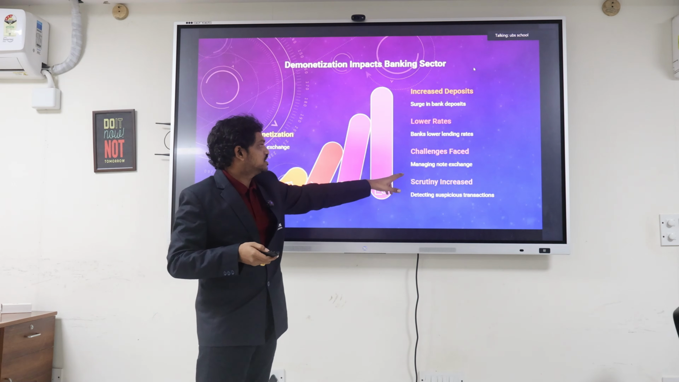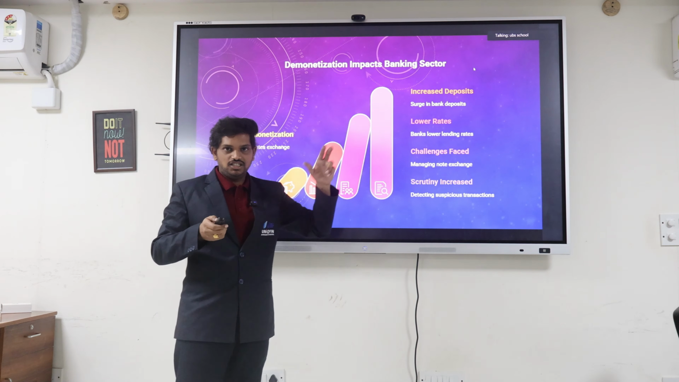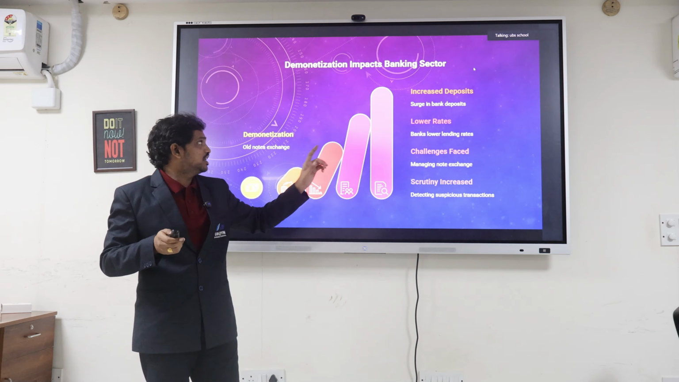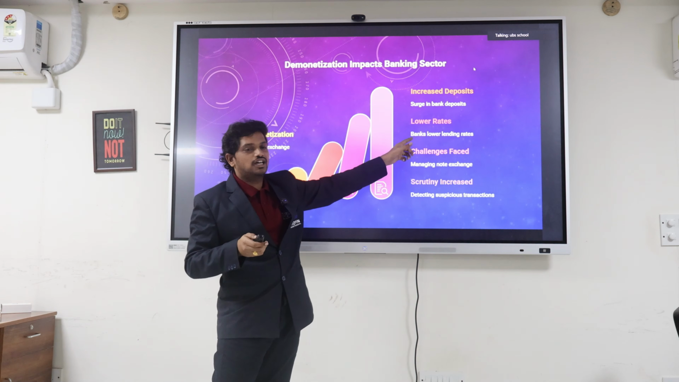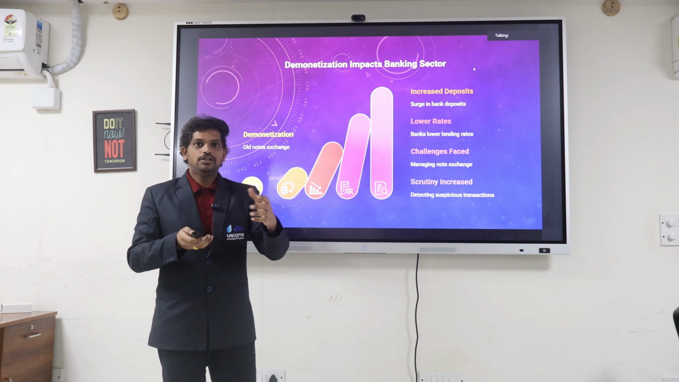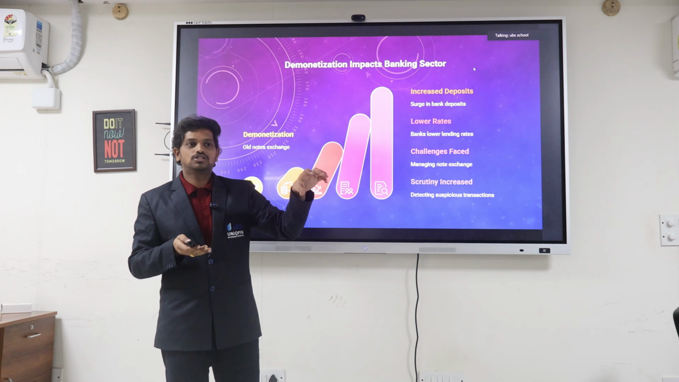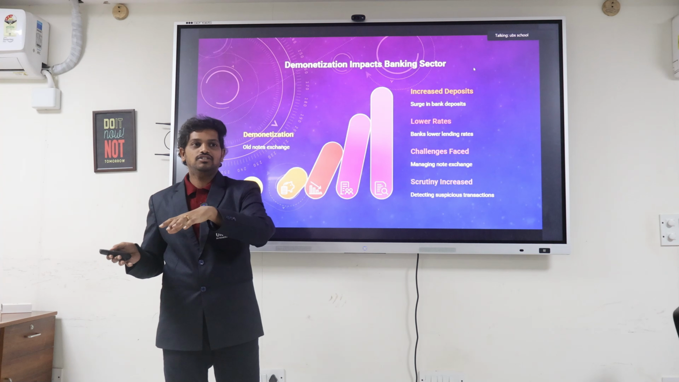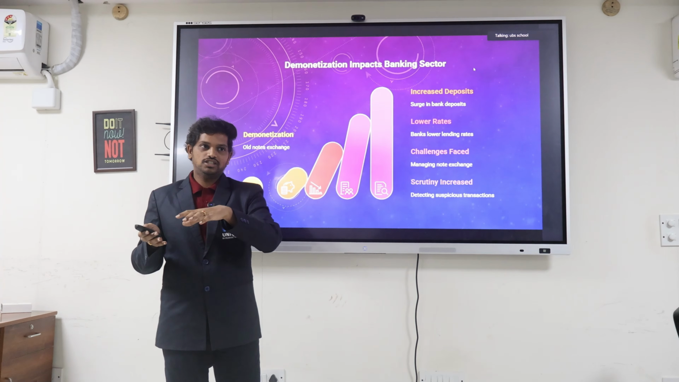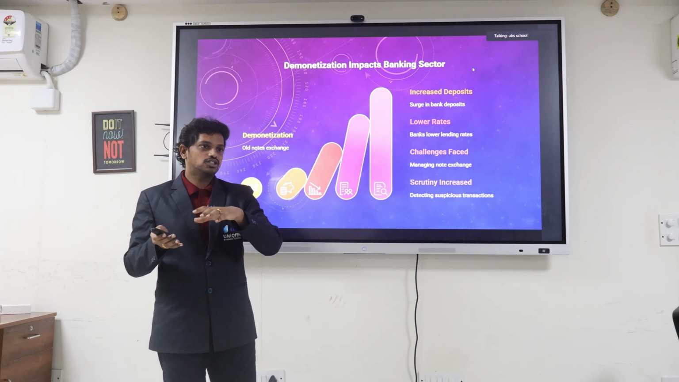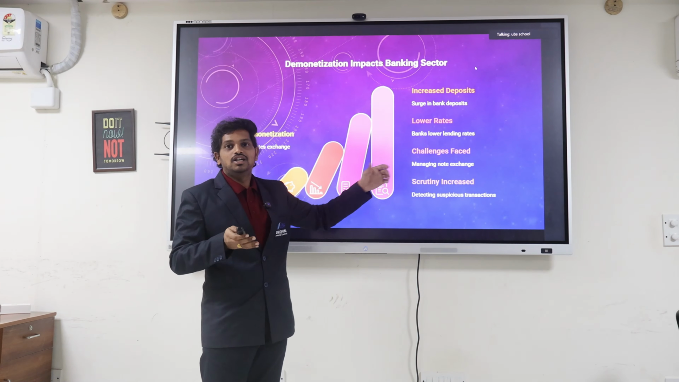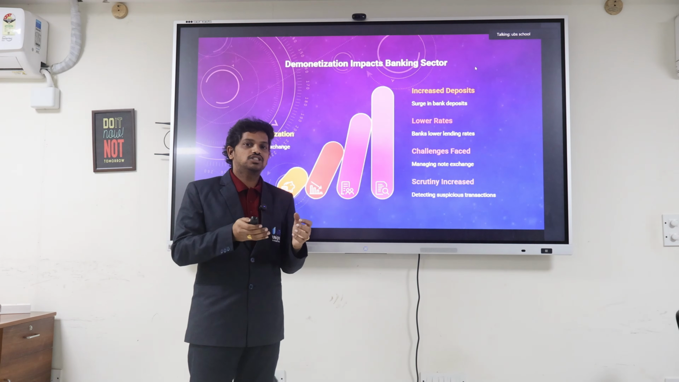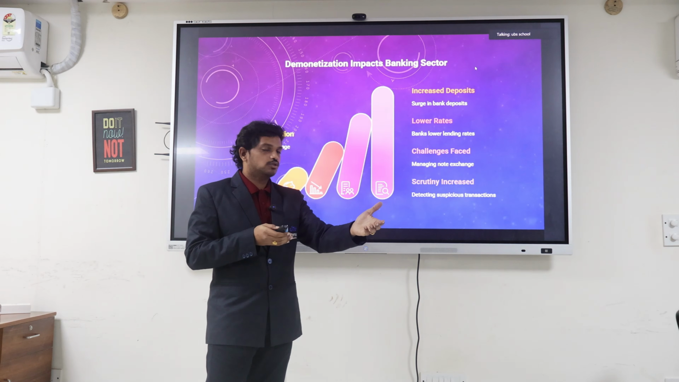And the challenge faced: managing note exchange. This is the main challenge faced at that time by the banking sector, because as we earlier saw, they are lending loans. They are exiting the 500 and 1000 notes, and they are also lending the 100 notes and 200 notes which are in circulation. The challenge for the banking system was to manage those notes, collect them and give them to the public.